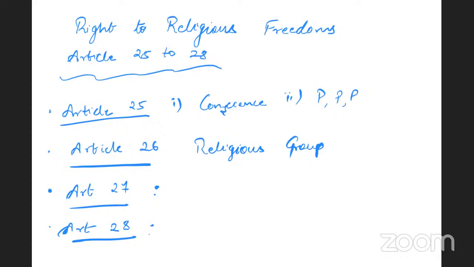Then you have Article 29 and 30. These are cultural and educational rights. What does Article 29 say? Article 29 states that citizens who are residents of India who have a distinct language, script, and culture of their own have the right to preserve and protect it. No citizen shall be denied admission into an educational institution maintained by the state and receiving aid from the state on grounds only of religion, race, caste, sex, or region.